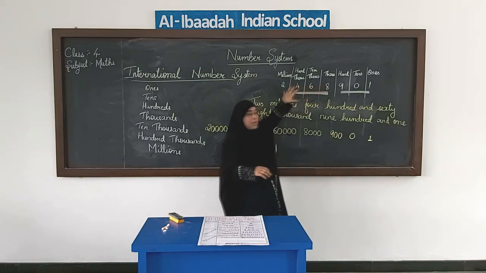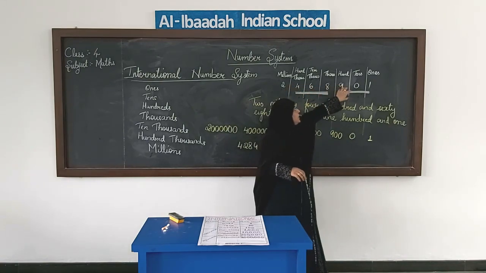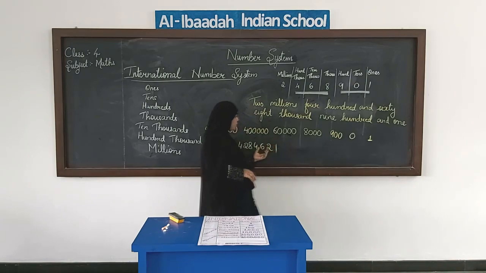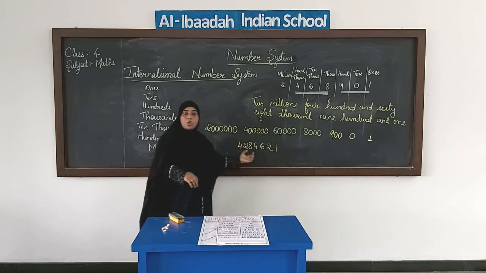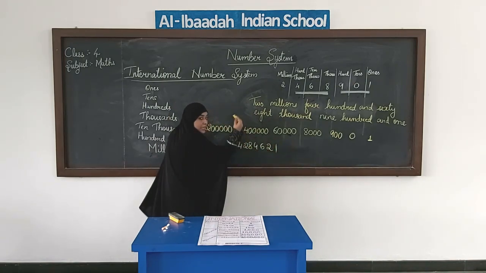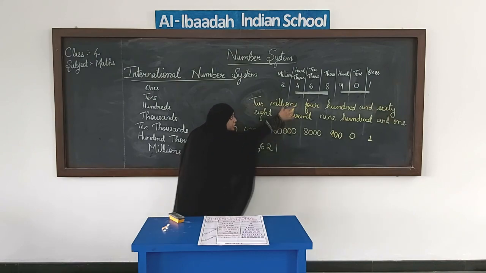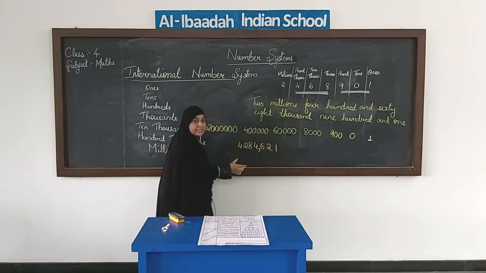When we put the commas, we follow the same rule. How did I group the digits? 3, 3, and then in millions, we had just one digit, we kept it separate. Same rule we are going to use when we put the commas also. First we start from the right side. Our ones, tens, hundreds, this was our first group of 3 digits.